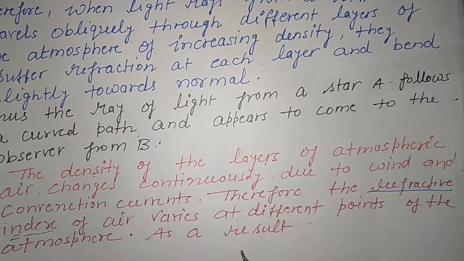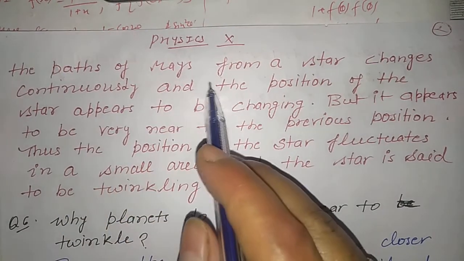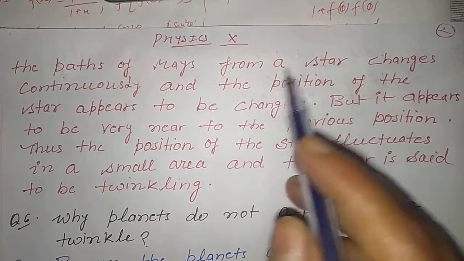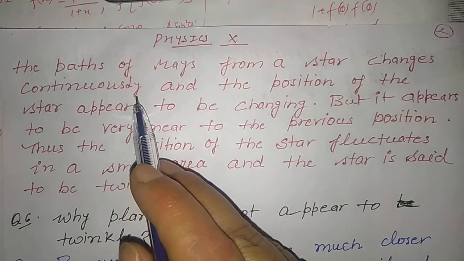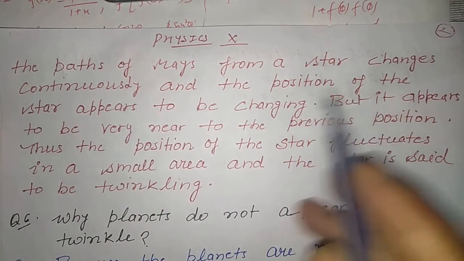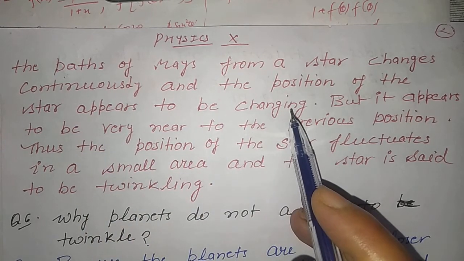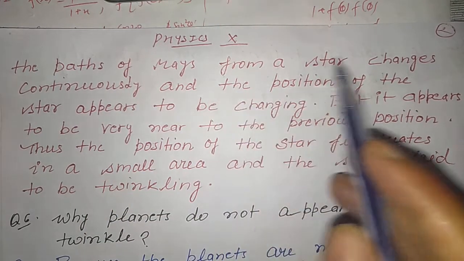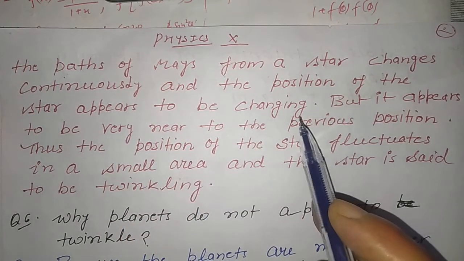As a result, the paths of rays from a star change continuously and the position of the star appears to be changing.